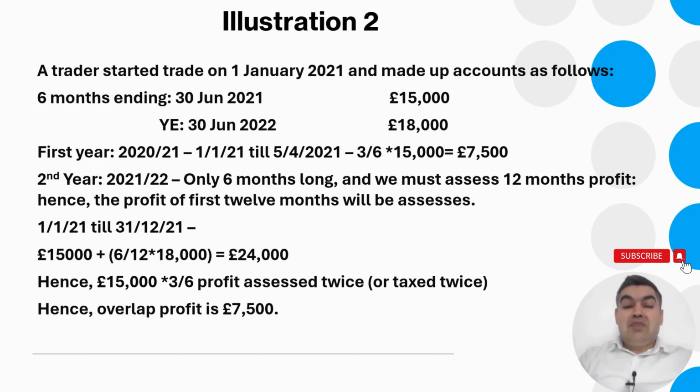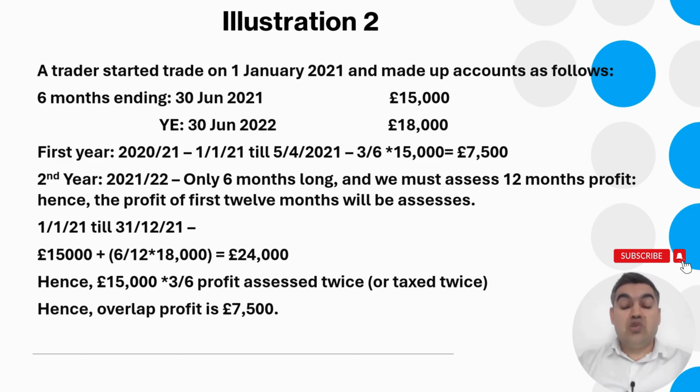Now, illustration number 2. A trader started trade on 1st of January 2021 and made accounts as follows. The first accounts are 6 months long, ending 30th of June 2021. It began in the tax year 2020-21 and ended in the tax year 2021-22, because 30th of June 2021 falls in tax year 2021-22. So that accounting period covered 2 tax years. It made a profit of 15,000, and then for the year ended 30th of June 2022, it made a profit of 18,000. I have already uploaded a video which covered the opening year rules. You must watch this video.